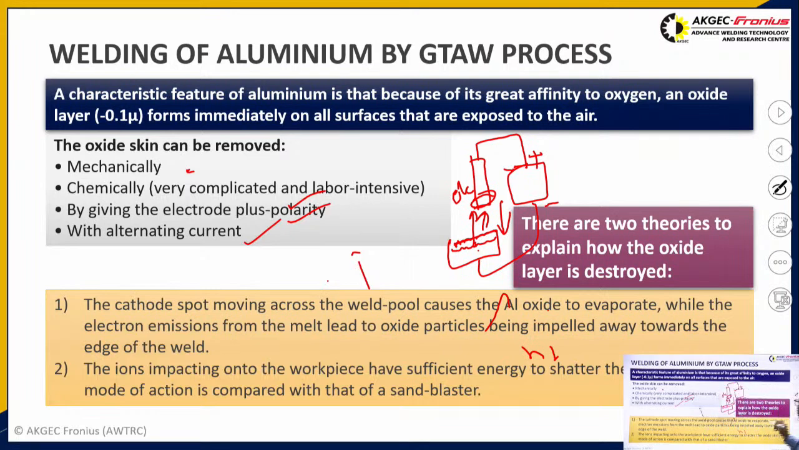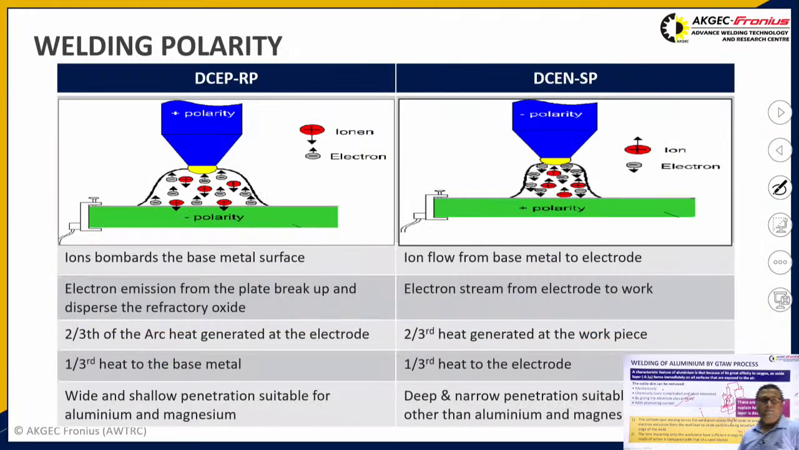Generally, there are two theories explained for removing the oxide layer. The first theory is that the cathodic spot moving across the weld pool causes the aluminum oxide to evaporate. Cathodic spot means the electron moves from here to there and removes the surface oxide layer. The second is ion impact, which means the ion or the proton moves from the electrode to the workpiece, and this shatters the oxide layer present here.